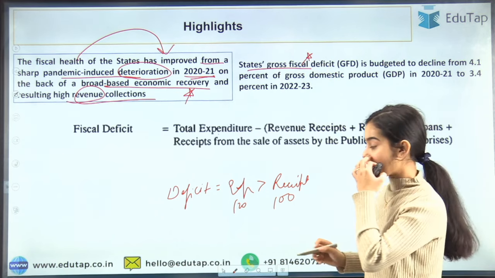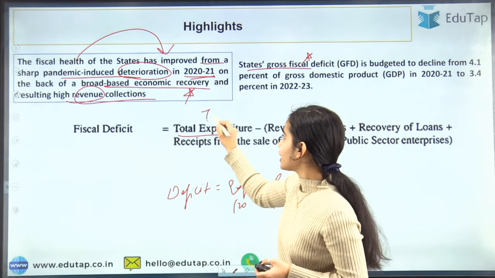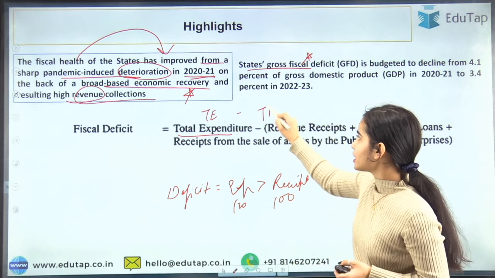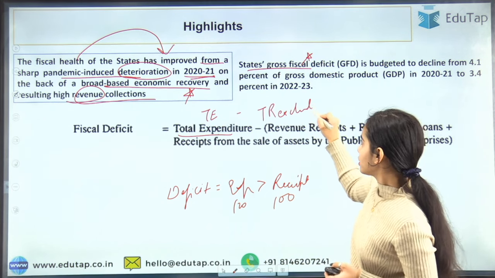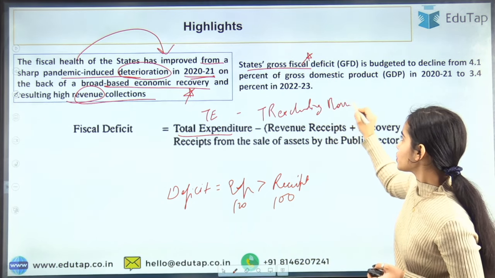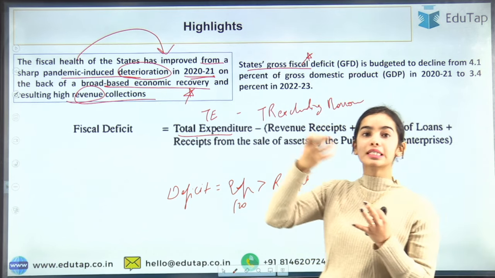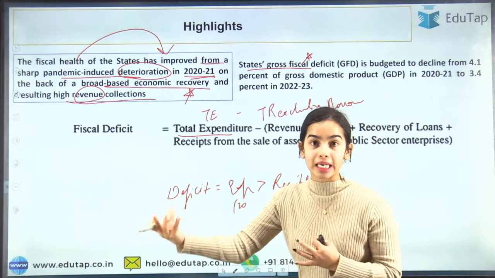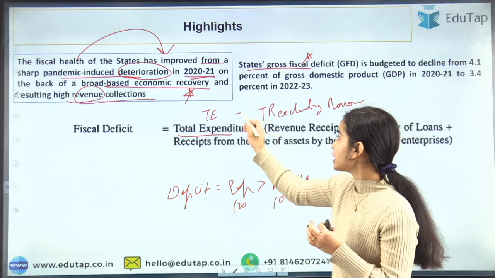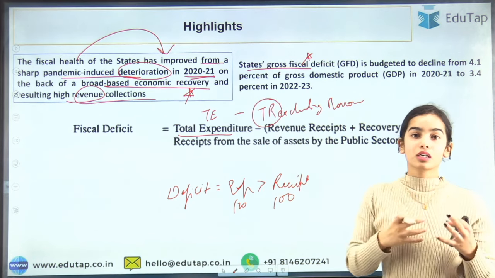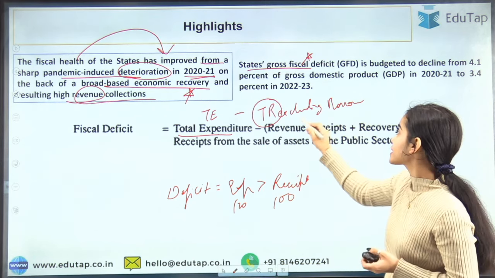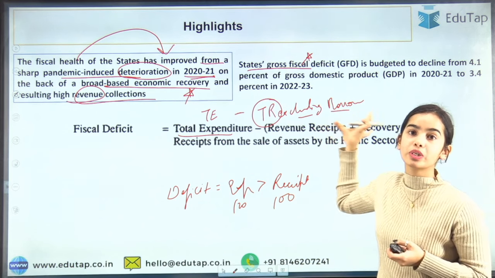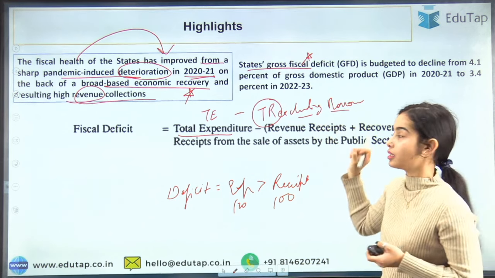Now the fiscal deficit can be calculated as the total expenditure minus the total revenue excluding borrowings. So here we want to see what the state government's total expenditure is, and from that we deduct the total receipts that the state governments are getting, excluding the borrowing. So we are not including the borrowing receipts, okay.